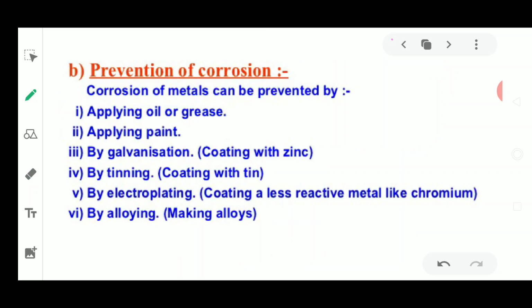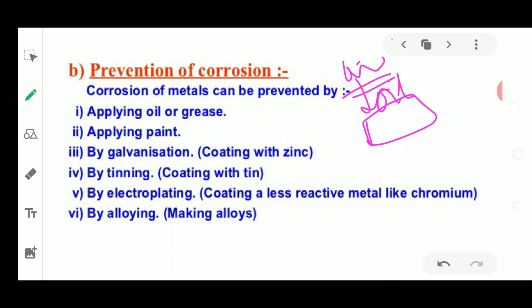So first one is by applying oil or grease. Okay, it is very easy. Again, if you are applying oil over the surface, no entry of air will take place and no entry of moisture will also take place. Even if moisture is also present inside the iron, then also it is not going to react, because it requires oxygen also for the reaction. Fine. Now by applying paint also, we are cutting off the supply of oxygen. Similarly, one next way of prevention of corrosion is by galvanization.